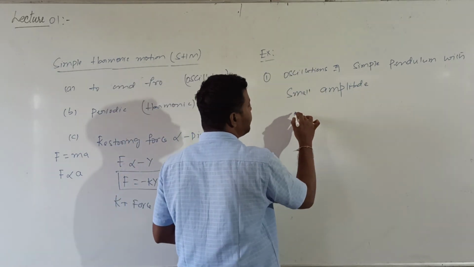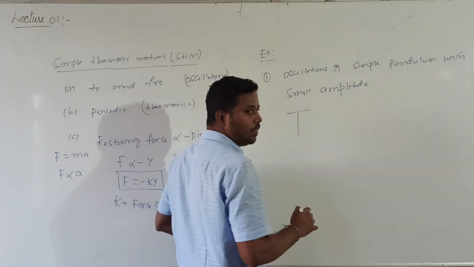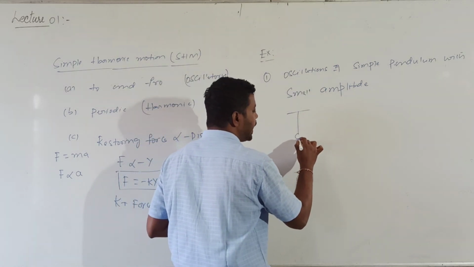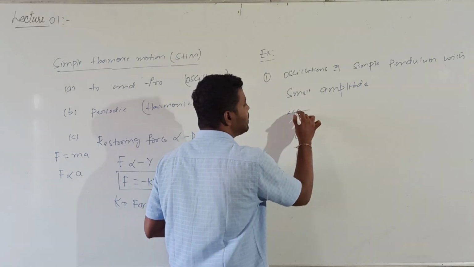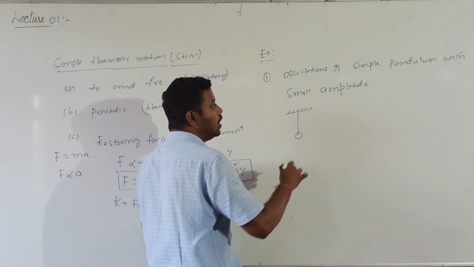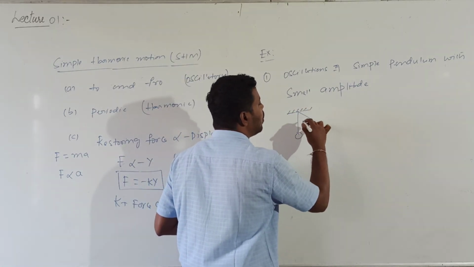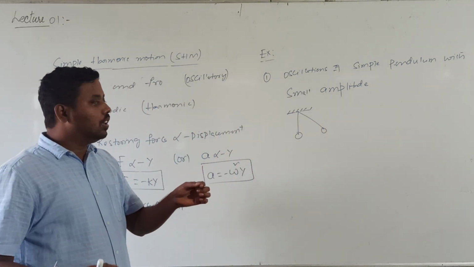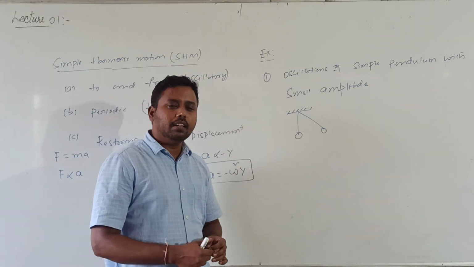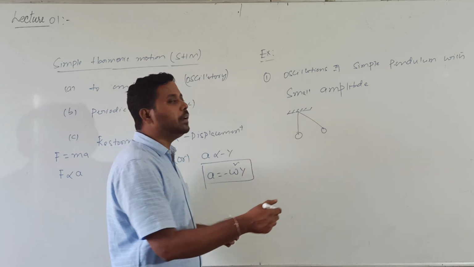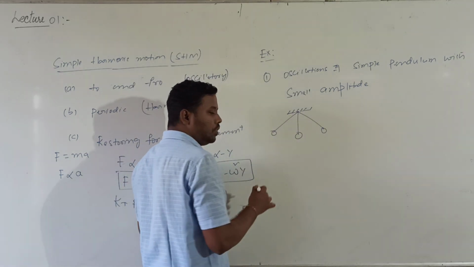You know the simple pendulum. What is a simple pendulum? A point mass like a bob suspended by a string from a rigid support. When you pull this bob to one side by a small displacement and leave it, then what happens? It will move to and fro.